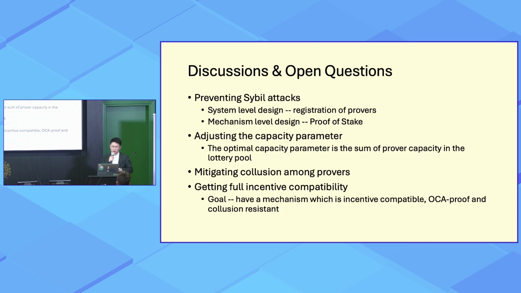The fourth point is how to get full incentive compatibility. So let's recall our goal of designing a mechanism for ZK-Rollup prover markets. The final goal is actually to have a mechanism which is incentive compatible for both users and provers, also proof, and collusion resistant for provers. So how to design such mechanism is an open problem now.